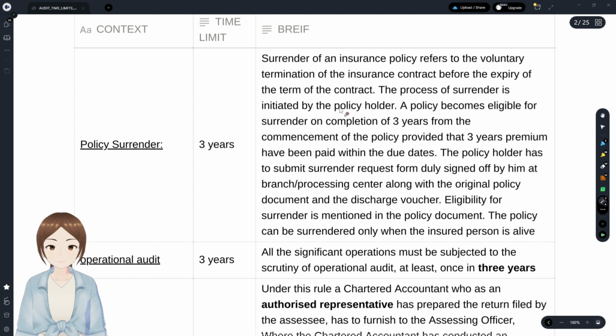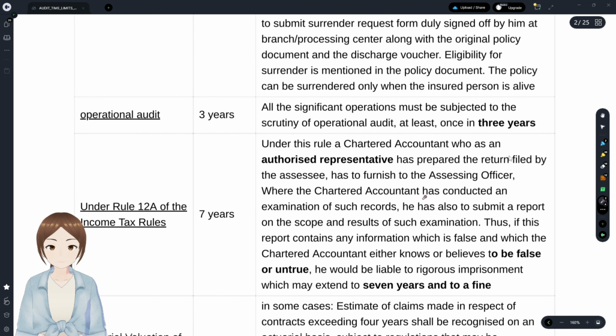it is like surrendering or breaking our RFD. The policy holder could surrender his insurance policy, but in order to surrender it, the policy should be 3 years old.